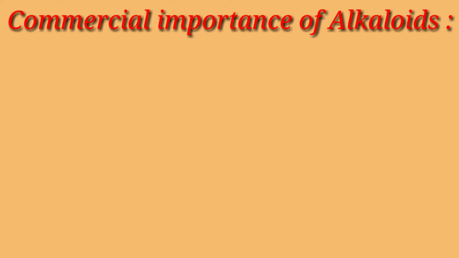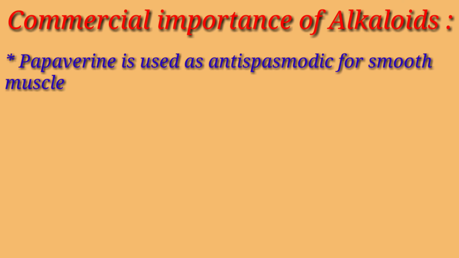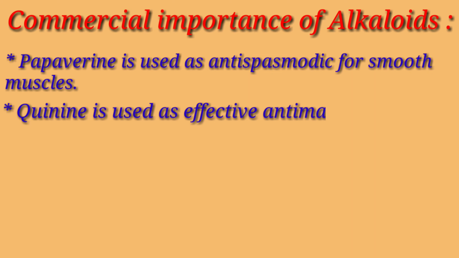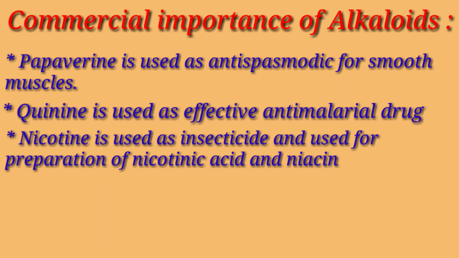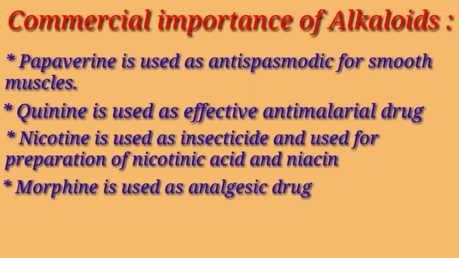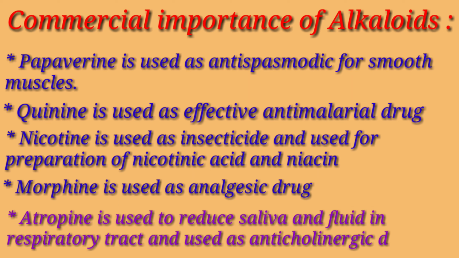Now let's focus on some commercial importance of alkaloids. Piperine is used as an antispasmodic for smooth muscles. They are said to be non-habit forming. Quinine is an effective anti-malarial drug. Nicotine is used as an insecticide and it is also used for preparation of nicotinic acid and niacin. Morphine is used as an analgesic drug. Atropine is used to reduce saliva and fluid in the respiratory tract and used as an anticholinergic drug.